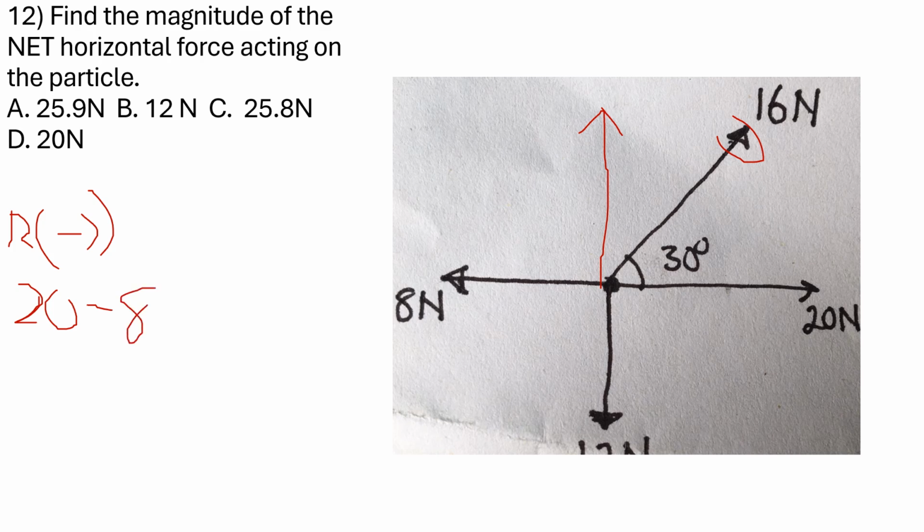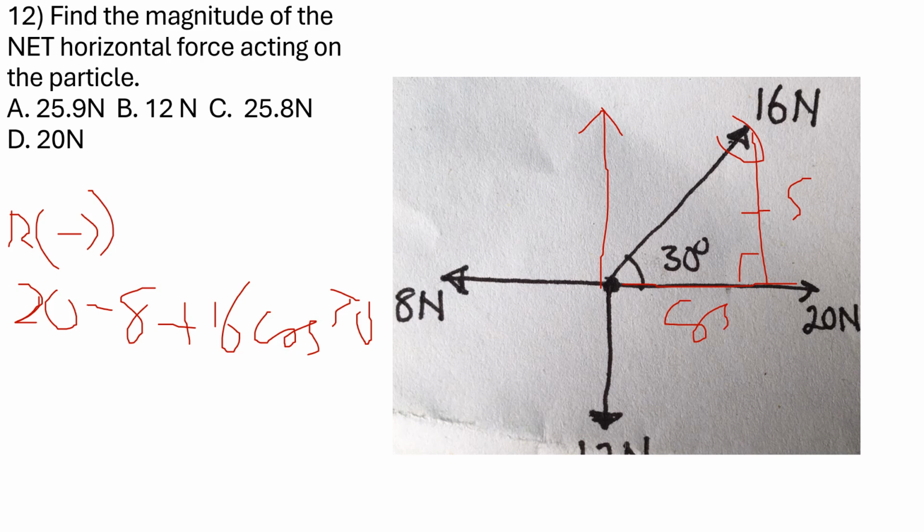And then another force I can consider on the horizontal is this 16 newtons, but its resolution on the horizontal, if I complete this, this angle 30 degrees is facing the vertical, so vertical is going to be sine and horizontal is going to be cos. So this is going to be plus, and I can only resolve it to this side that I've taken as positive, plus 16 cos 30.